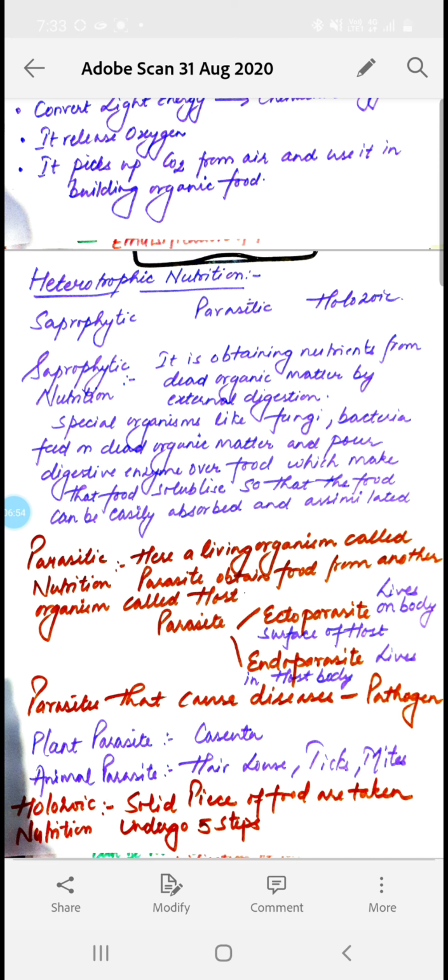Now the third mode of nutrition is holozoic nutrition. In holozoic nutrition, solid pieces of food are engulfed and taken inside the body via the mouth, and this holozoic nutrition undergoes 5 main steps, that is ingestion, digestion, absorption, assimilation and egestion. We had even discussed this in another video that was only for holozoic nutrition. So I hope that now you are easily able to revise all the topics that we have discussed up till here. Thank you.